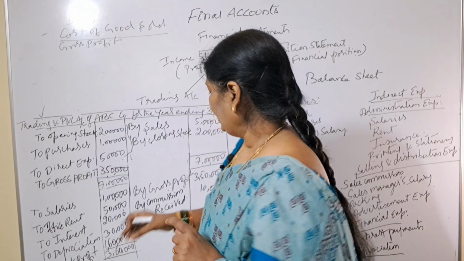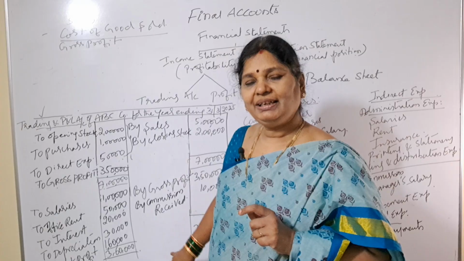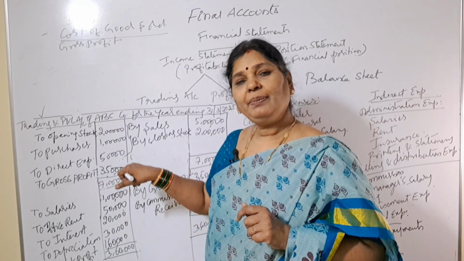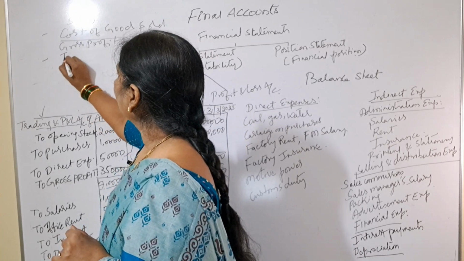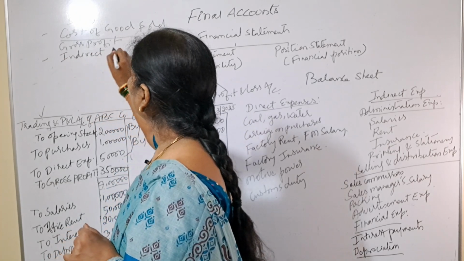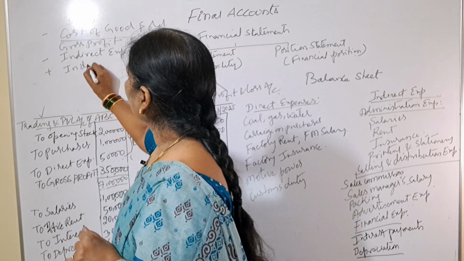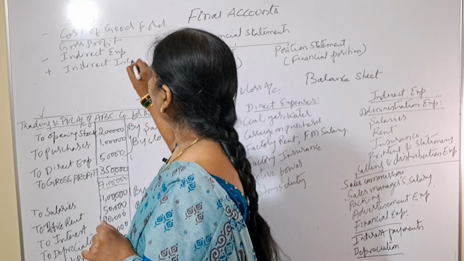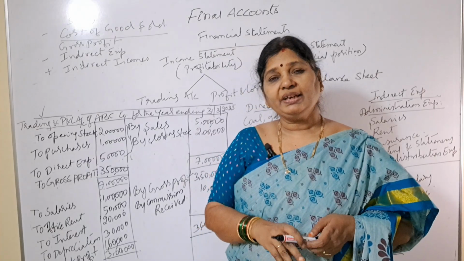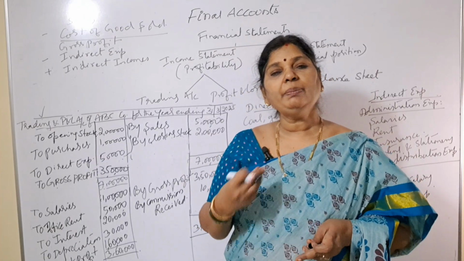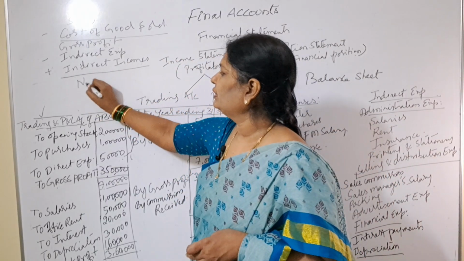The profit and loss account. Here, when we prepare the profit and loss account, to this gross profit, what have we added? All the incomes, and what have you deducted? All the indirect expenses. To this gross profit, we will deduct indirect expenses and we will add indirect incomes. What are indirect incomes? Rent received, commission received, brokerage received, discount received, apprentice premium received. So all these incomes we will add. Then we'll get net profit.